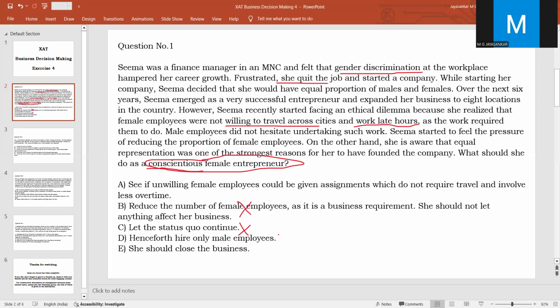Again, the same thing. It is going to be against the ideals that Seema is professing. So this is against her character of a conscientious female entrepreneur. Option E, she should close the business. Again, a very outlandish idea or something that is completely irrelevant. So you cannot have these kind of options as a good decision. So we can very easily remove these things. So option A is clearly the answer that Seema should do.